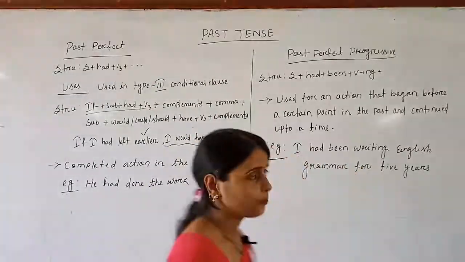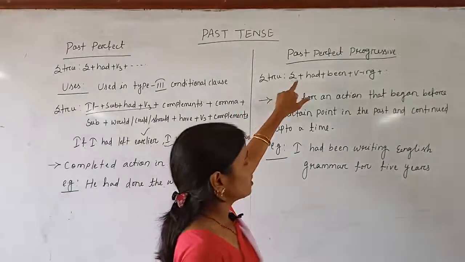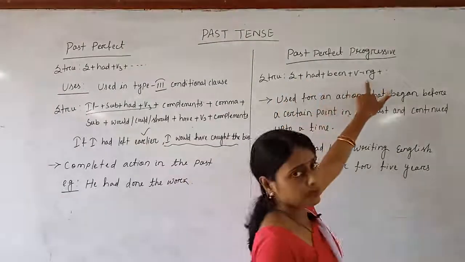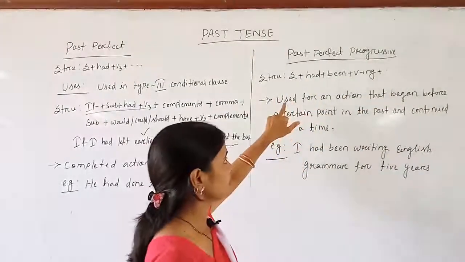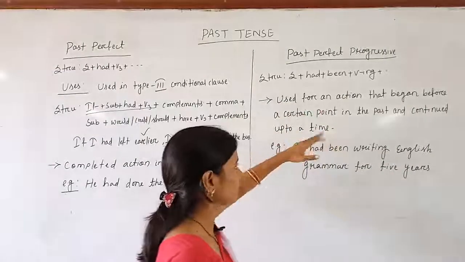Now let's go to past perfect progressive. This structure is subject plus had plus been plus verb ing form. It is used for an action that began before a certain point in the past and continued up to a time.